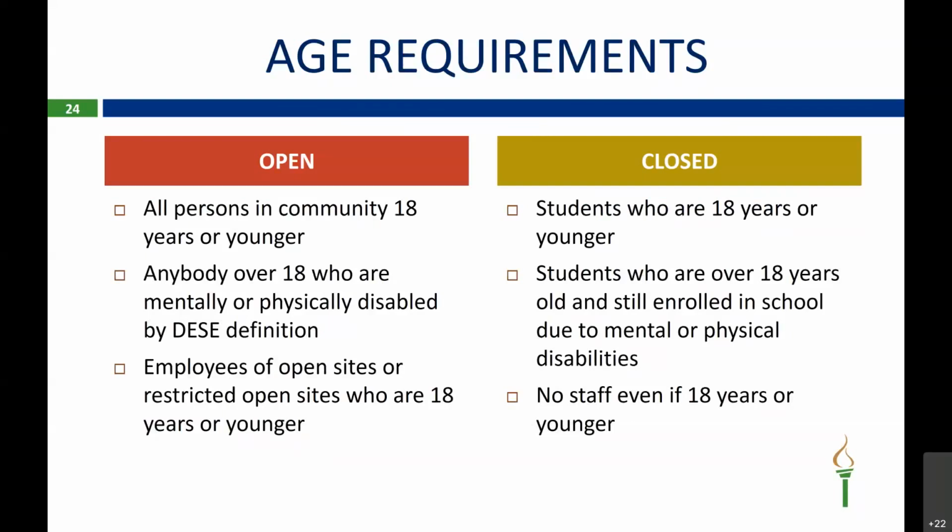And any employees of open sites or restricted open sites who are 18 years or younger can also receive the meals. For closed sites, the age requirements are students who are 18 years or younger, students who are over 18 years old and still enrolled in school due to mental or physical disabilities, and with closed and enrolled, no staff, even if they're 18 years or younger, can receive a meal.